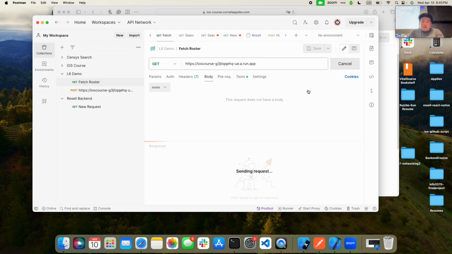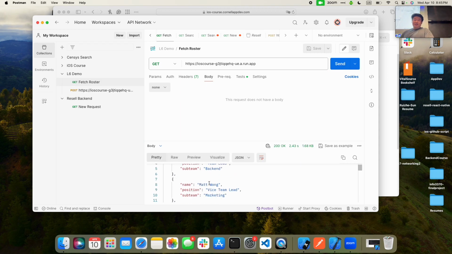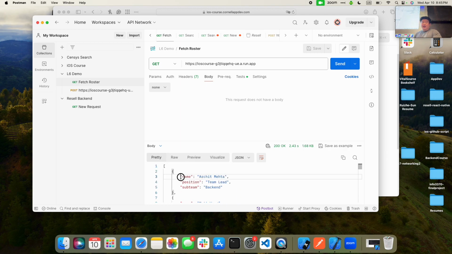So we fetch roster, just send it real quick. Hopefully I'll take it on. Okay, so you can see that we have this roster of app dev members, where each member has a name, position, and subteam. In this lecture, we're going to try to incorporate this backend call, which is currently on Postman, into an iOS application that we've developed, so we don't have to use hard-coded data in all of the apps that we're developing.